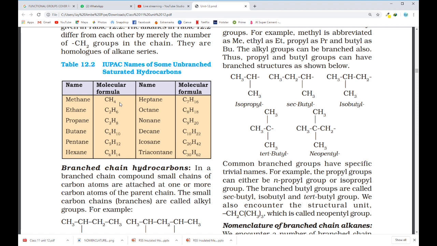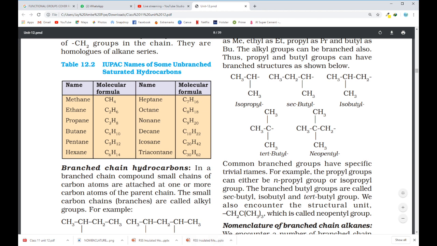Now at this level you should know at least the names of alkanes up to 10 carbon atoms. This table is showing you the names: 1 carbon containing hydrocarbon, methane, ethane, propane, butane, pentane, hexane, heptane, octane, nonane and decane. 20 carbon containing icosane, 30 carbon triacontane.